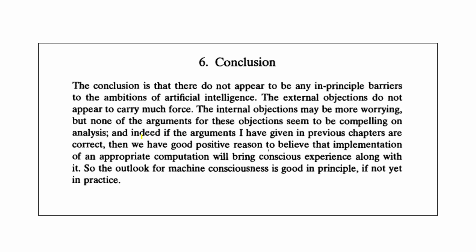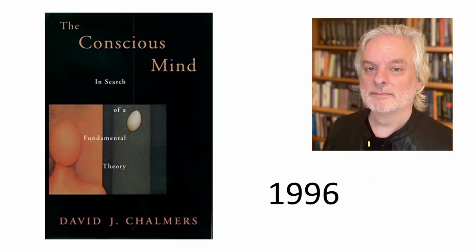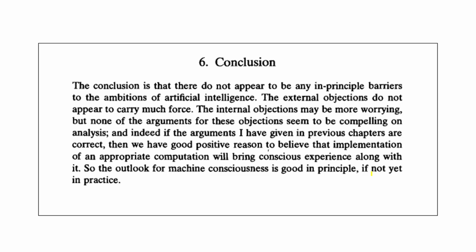So if the arguments I have given in previous chapters are correct, then we have good positive reason to believe that implementation of an appropriate computation will bring conscious experience along with it. So the outlook for machine consciousness is good in principle, if not yet in practice. He's saying computers will be conscious.